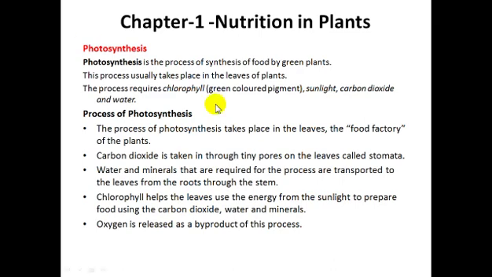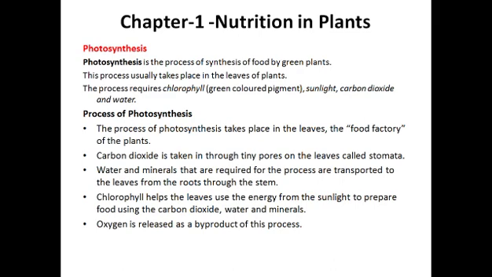Let's see the points regarding the process of photosynthesis. The first point is that the process of photosynthesis takes place in the leaves, and that is why the leaf is known as the food factory of the plants. So what do you mean by this? It is not that every structure of the plant is engaged in making food. No, only the leaf of the plant is engaged in making food for the plant. And for this reason the leaf is known as the food factory of the plants.